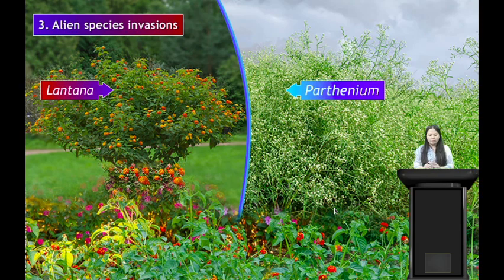So we have discussed 3 points, that is deforestation, overexploitation, and alien species invasion. Because of these 3 factors, the endemic species have become endangered. So remember these 3 points, all right?